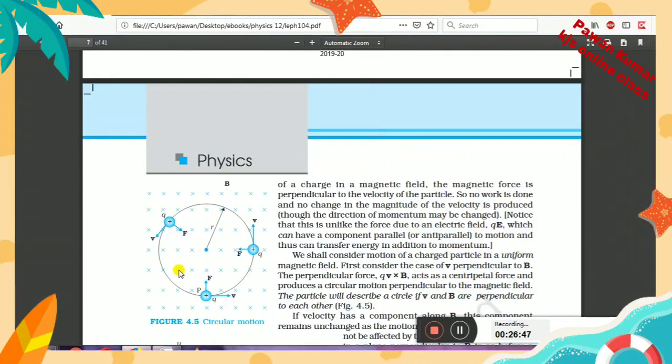Similarly, you can take the example of a page also. Okay, I hope you understood the direction of the magnetic field. So the direction of the magnetic field is going into the plane of the screen, or the plane of the page if you are writing on a page. The direction of V you can see. Now if the magnetic field is going into the plane, and the velocity is just to the right side, then how much angle will be made between the magnetic field and the velocity vector? It will be 90 degrees.